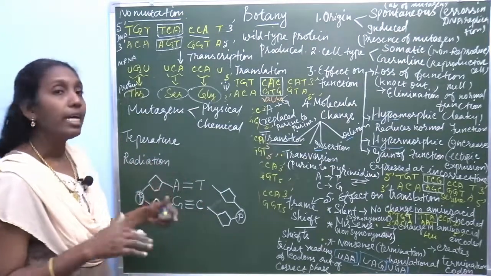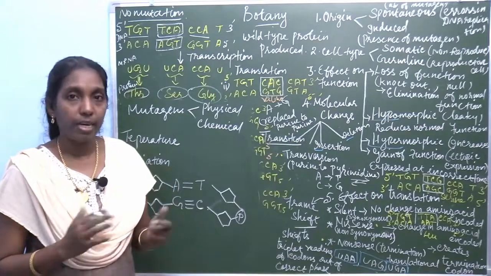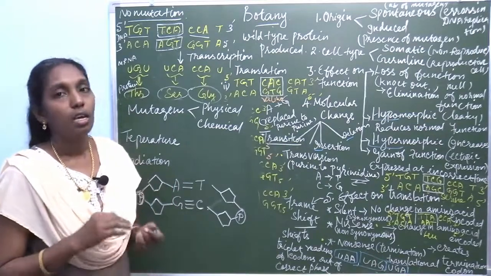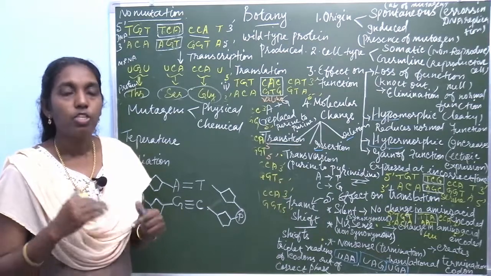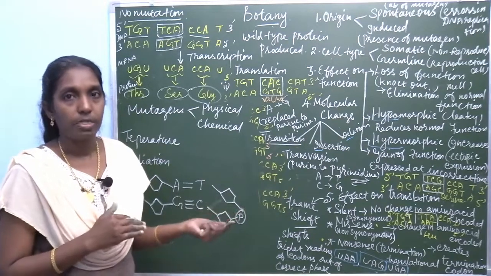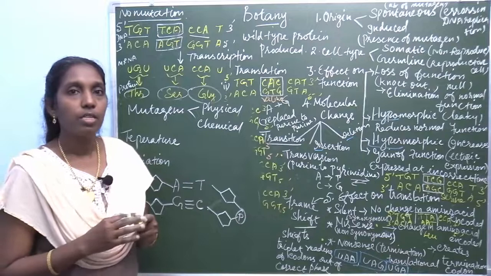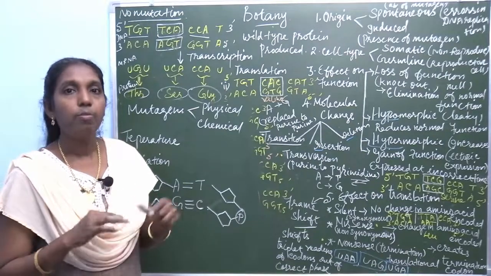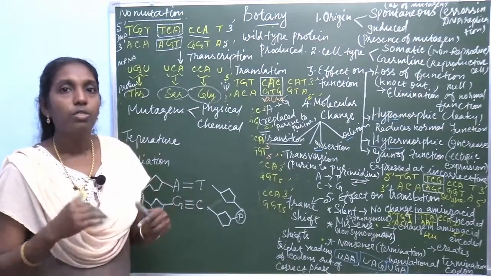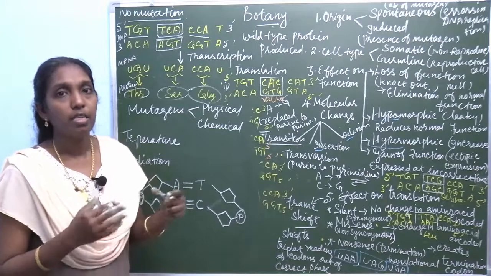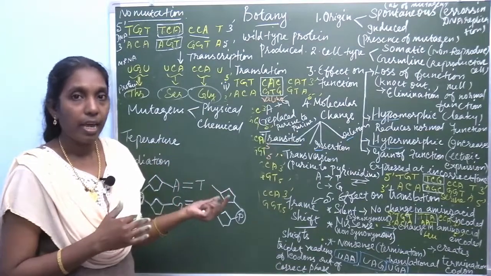Then radiation. There are a number of radiations in the electromagnetic spectrum. There are short waves and long waves. Short waves have short wavelength but high energy to ionize the electrons from the atom.